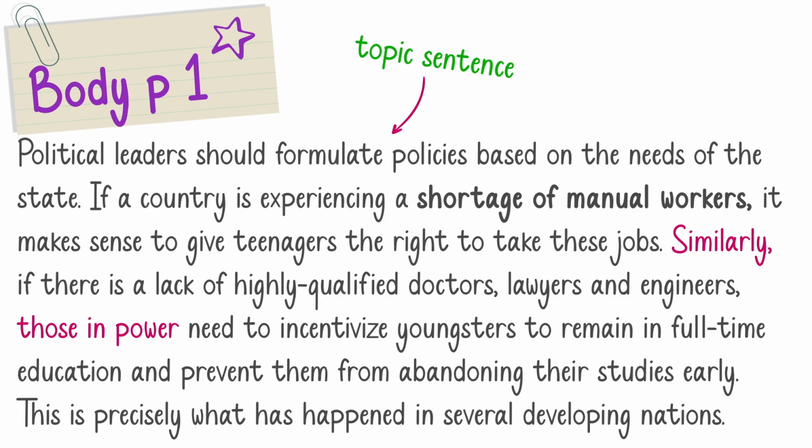And by writing this, all right, it can be either with or without a noun. It's a great way of linking two sentences together. So when I say this here, I mean the previous two sentences, the two approaches, all right? It refers back to nouns or ideas in the previous sentence. This is precisely what has happened in several developing nations. All right, this is my first main body paragraph.